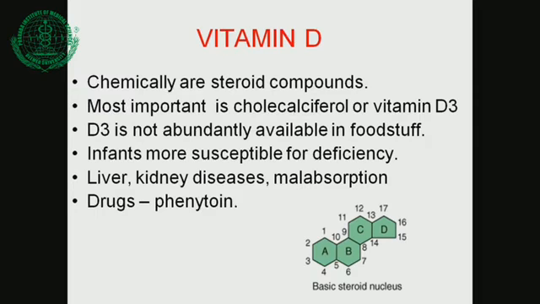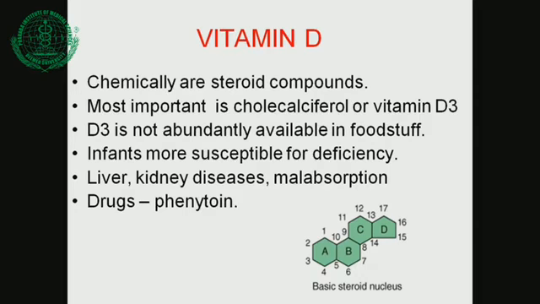So you must know all the forms of vitamin D. You may get an MCQ on which is the active form of vitamin D. So it is calcitriol, 1,25 dihydroxycholecalciferol, which is the active form. Ergocalciferol and cholecalciferol are not the active forms. Vitamin D, what we say usually, is cholecalciferol, which is not the active form of vitamin D.